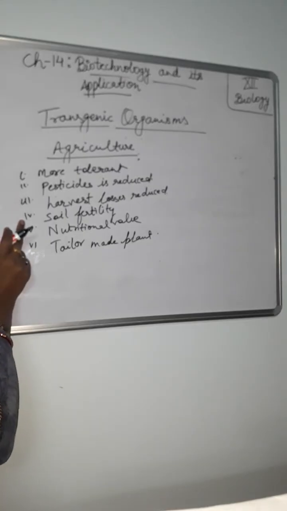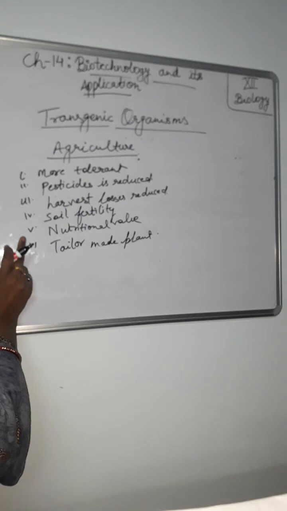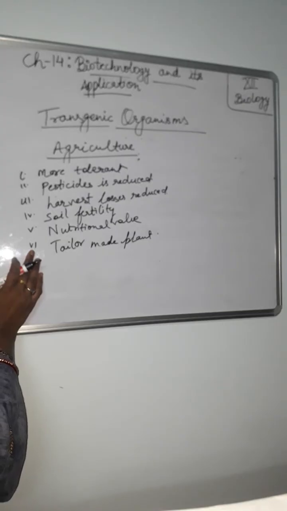Fourth, efficiency of mineral use is increased in plants, means preventing loss of soil fertility. Fifth, nutritional value of the food is enhanced, like vitamin A enriched rice. And sixth, tailor-made plants are created by GM plants to supply alternative resources to industries in the form of starches, fuel and pharmaceuticals.